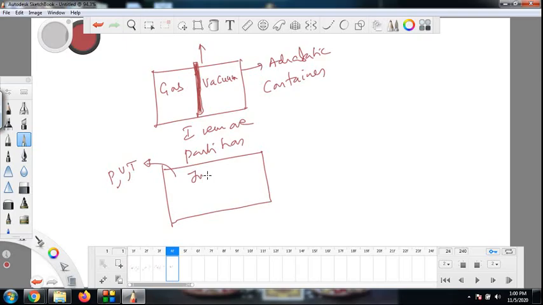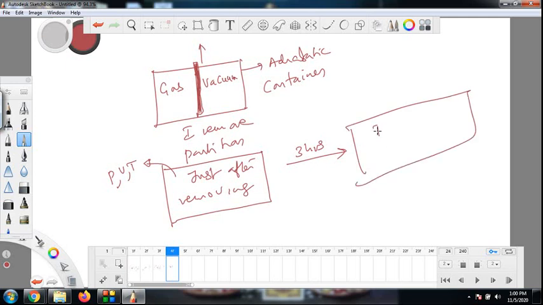Just after removing the partition, I measure the pressure, volume and temperature of the gas. Then after some time, let us say 3 hours, I again measure the pressure, volume and temperature. Do you find any difference or not?